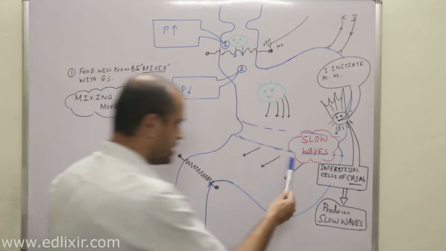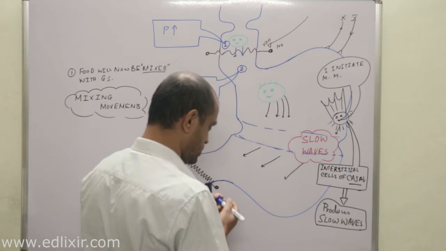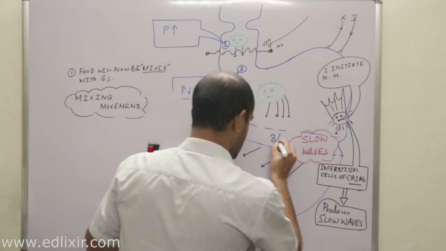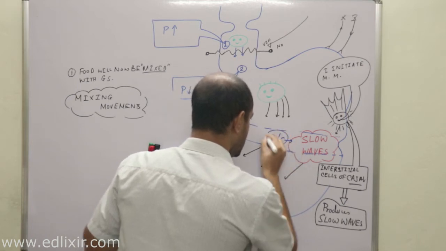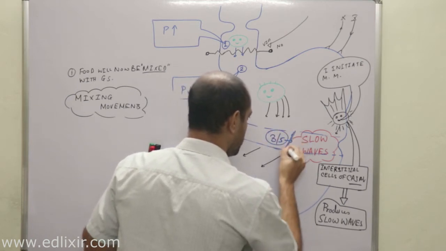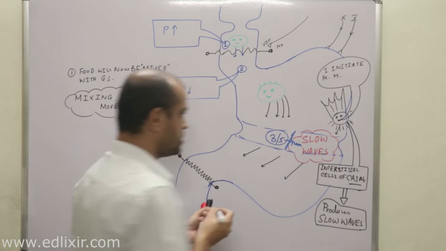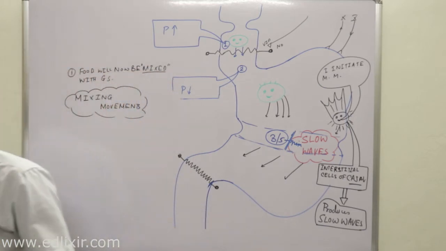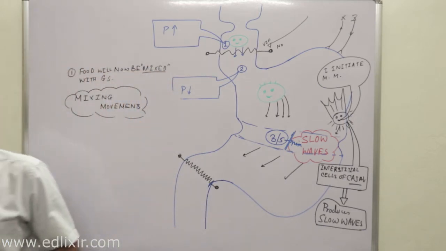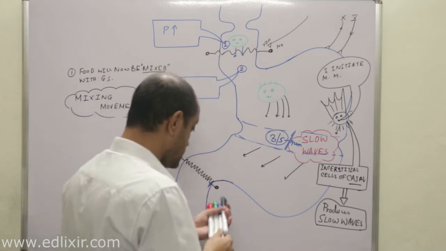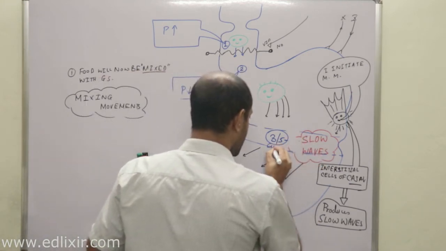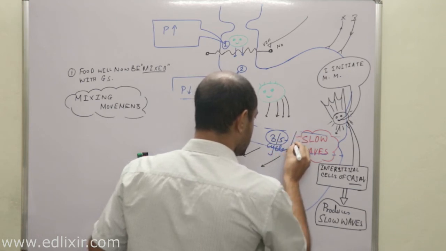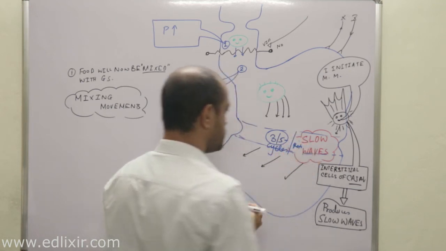The rate of production of the slow waves is 3 to 5 cycles per minute. So 3 to 5 cycles per minute of slow waves are produced.